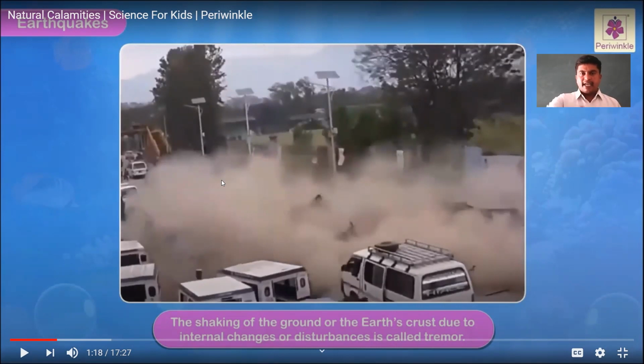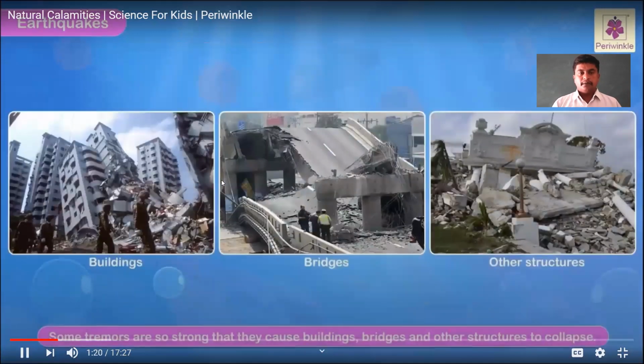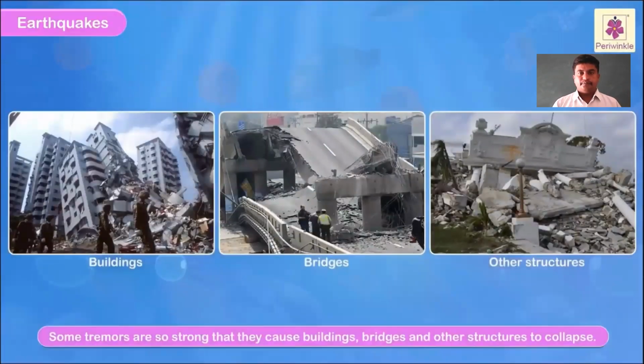Yes, the entire telephone poles, even trees, and even buildings have been trembling. This is the way the earthquake will occur. Yes, keep watching. Some tremors are so strong that they cause buildings, bridges, and other structures to collapse.